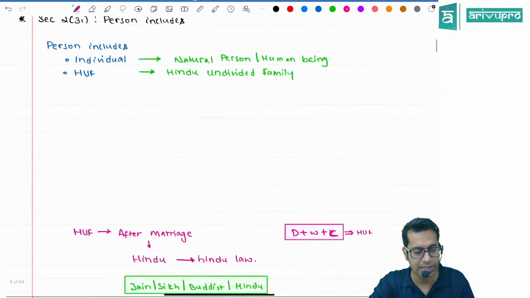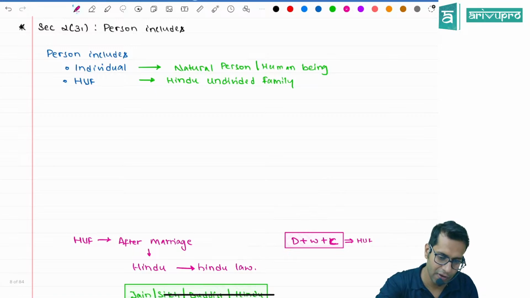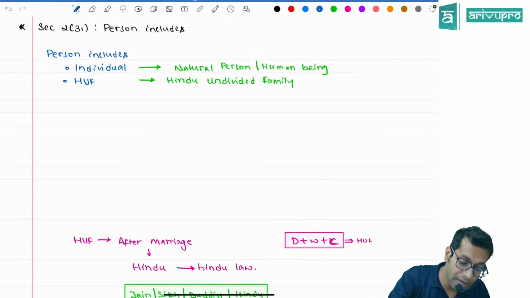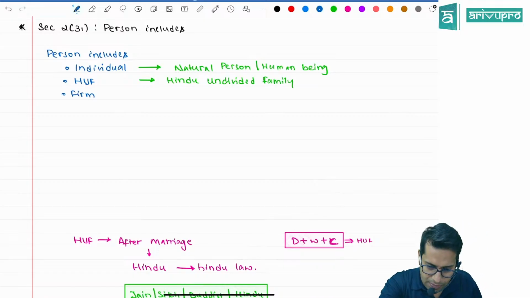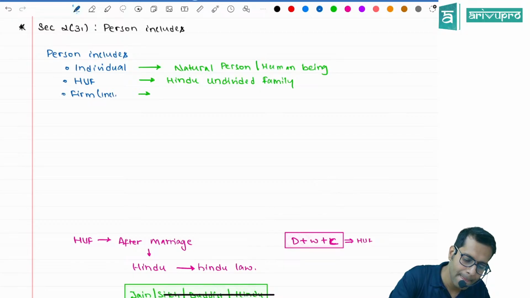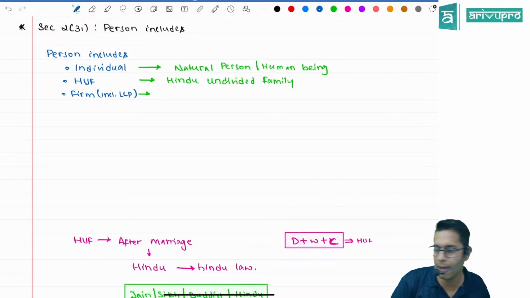Sir, who is a person, sir? Person includes HUF. Person includes an individual. Person includes a partnership firm. You know what a partnership firm is? Whenever I say partnership firm, it will always include limited liability partnership.